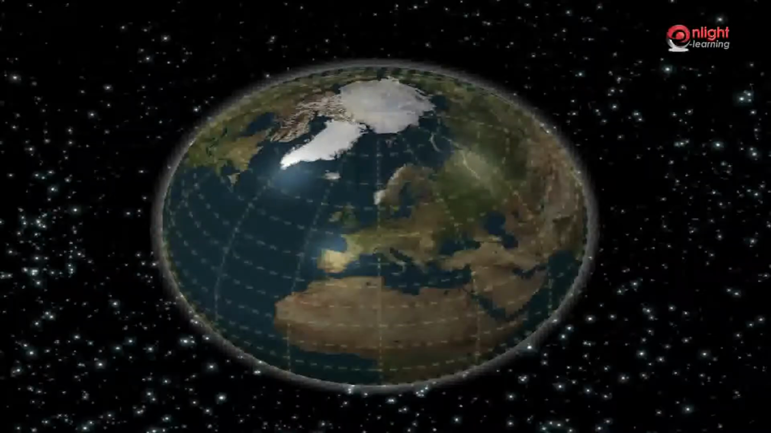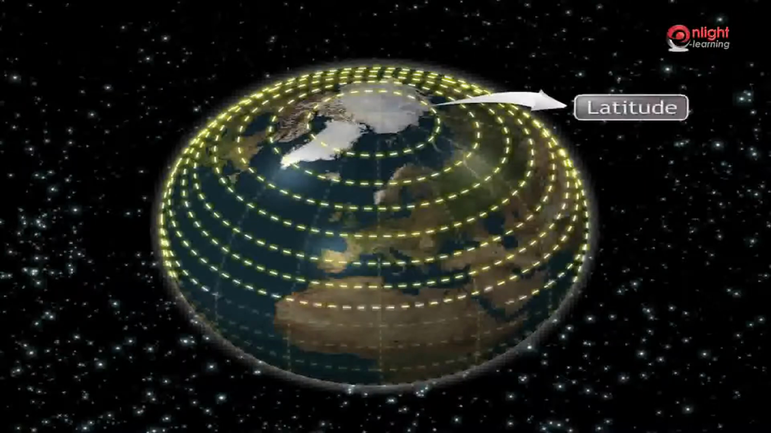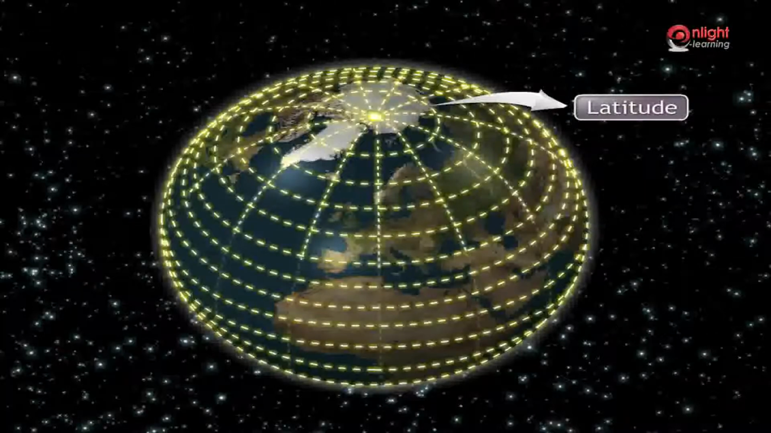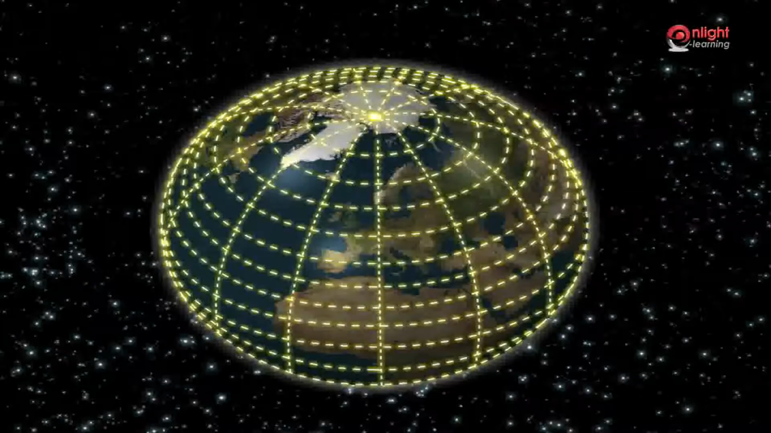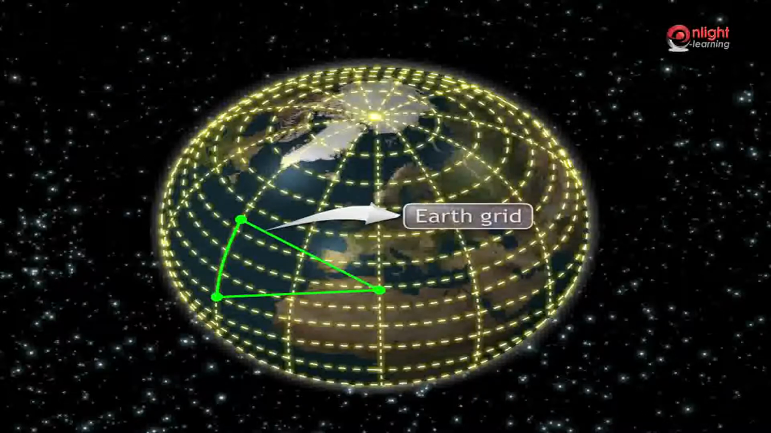The Earth grid. Look again. You will see the lines of latitude and the lines of longitude intersecting each other. They intersect each other at right angles. They form a network known as the Earth grid. This grid is very helpful to locate a place on a globe or map.